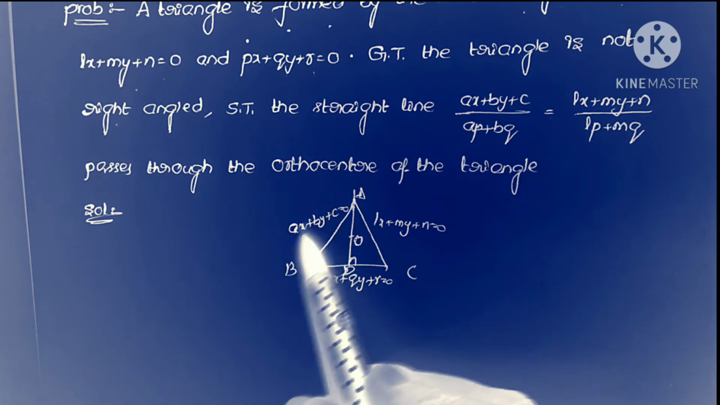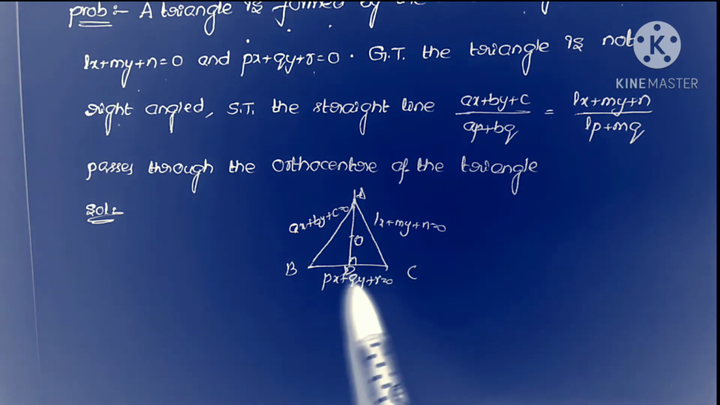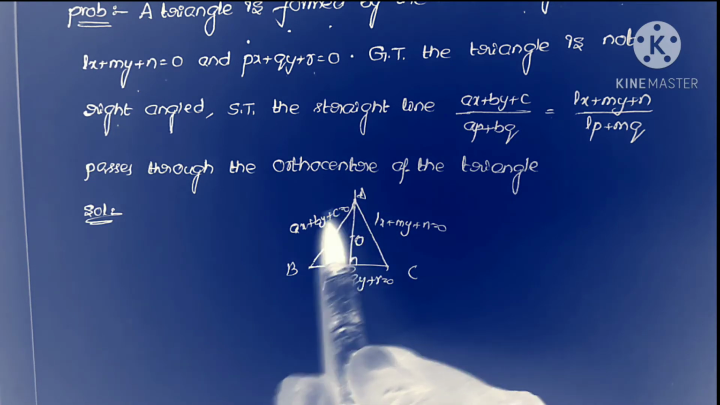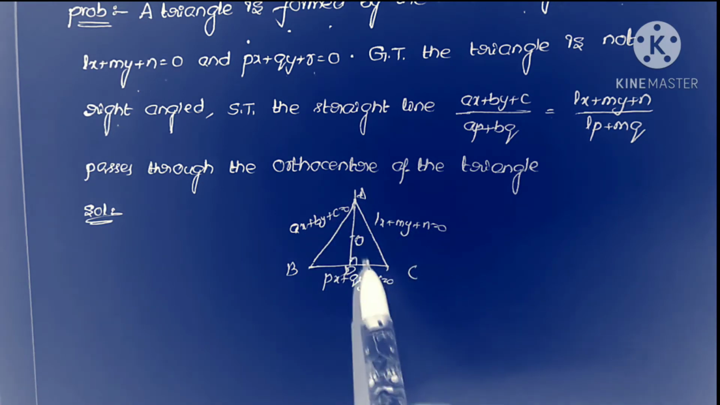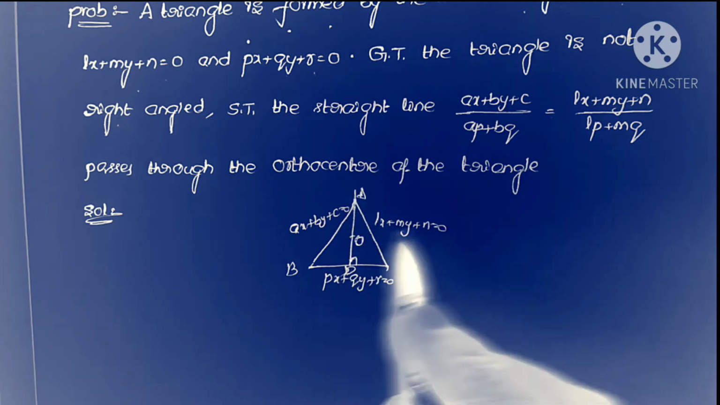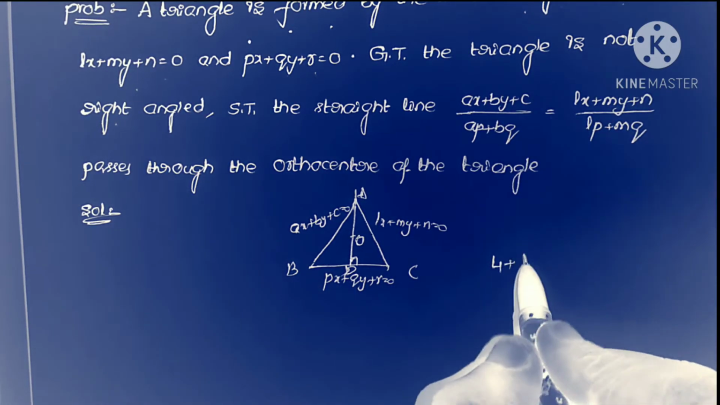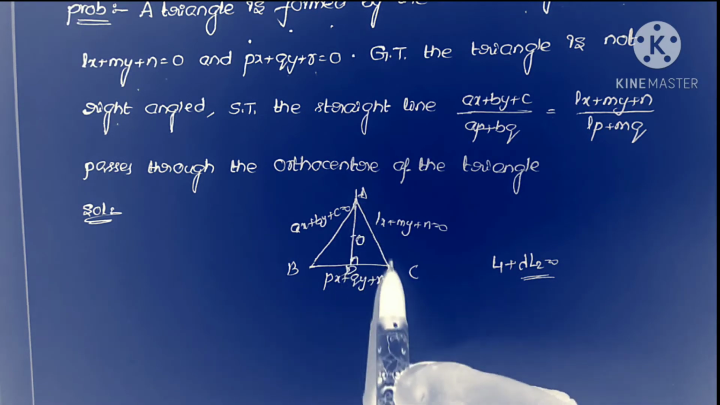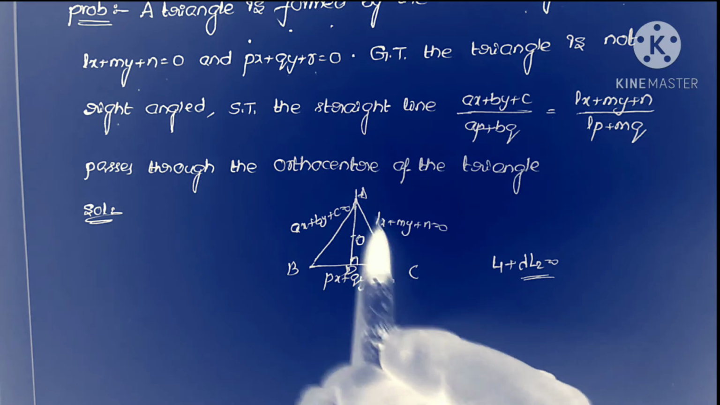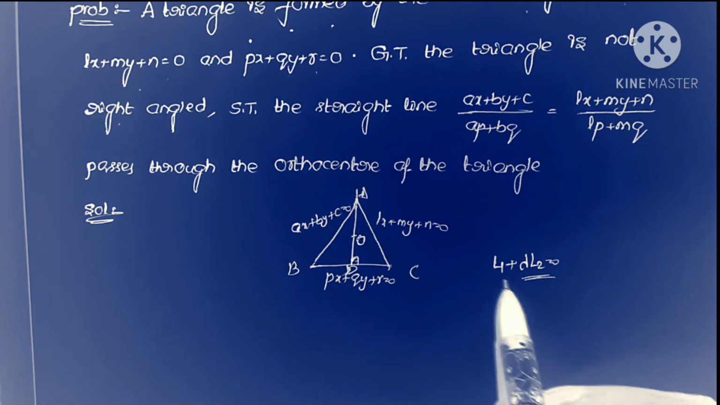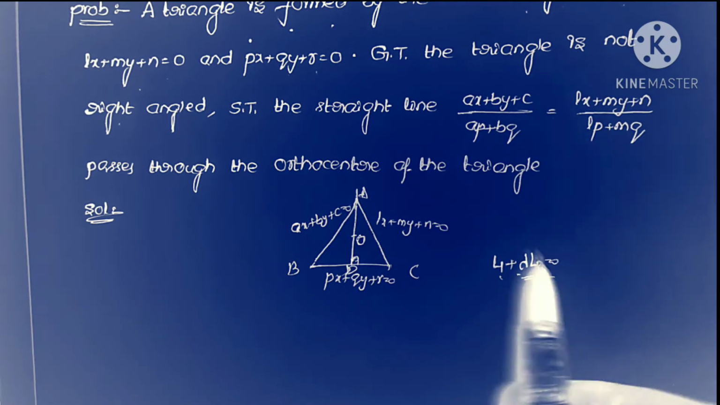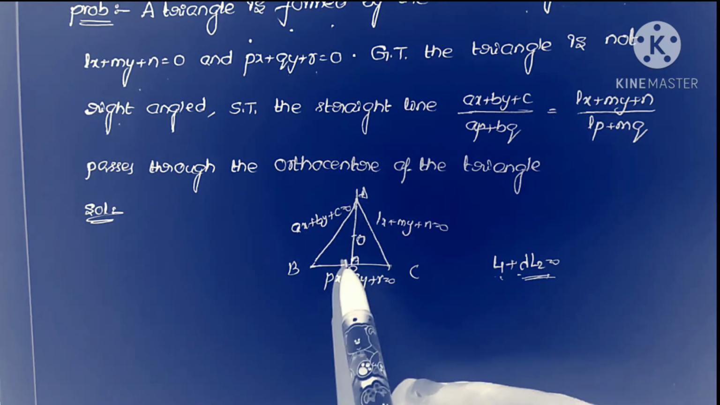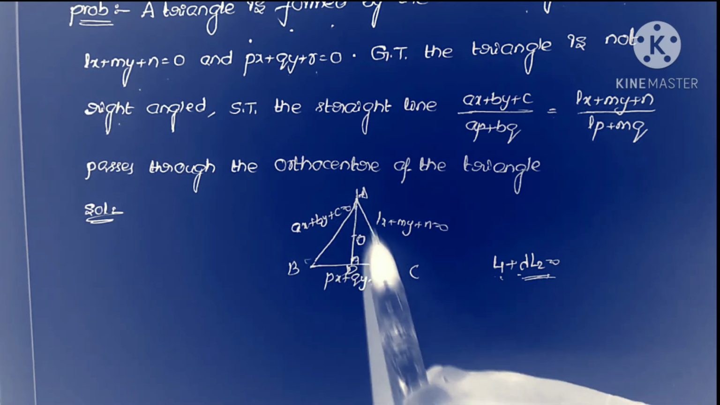First I take that this is L1 = 0, this is L2 = 0. Then what is the equation of the line passing through the point of intersection of L1 = 0 and L2 = 0? The formula is L1 + lambda L2 = 0. The line passing through the point of intersection of L1 = 0 and L2 = 0 is L1 + lambda L2 = 0.